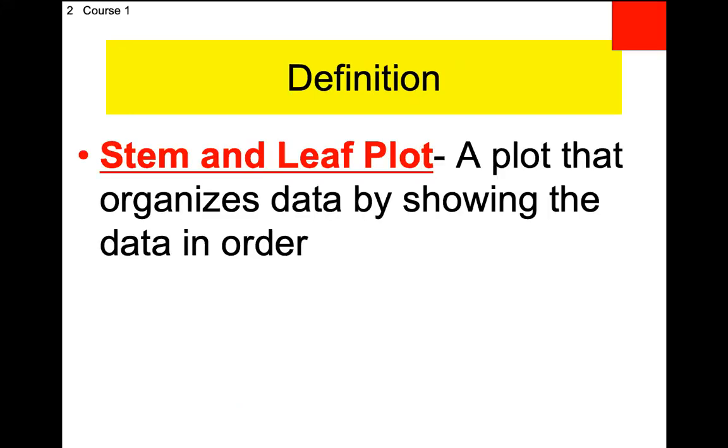Okay. Write this down, box 2, stem and leaf plot. So this is that specific. We wrote down in box 1 a definition of a plot, a graphical representation of data. So this is the definition of the stem and leaf plot. It's a plot that organizes the data by showing the data in order. Okay, that's a pretty weak definition, in the sense that if I hadn't shown you that picture of that fern leaf, you'd have no idea what it looks like because the definition isn't very descriptive.